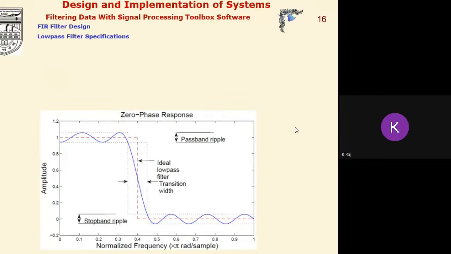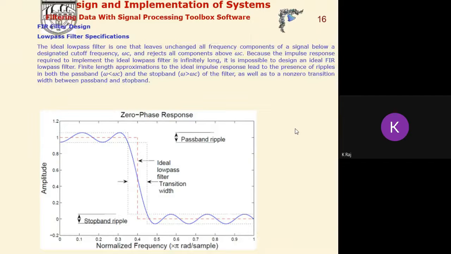Now suppose we are interested in designing the FIR filter. If it is the low pass filter, then ideally the low pass filter is shown by this red line here. But this ideal filter cannot be designed because this requires infinite precision, infinite word length. So we can incorporate ripples either in the pass band or in the stop band, and there should be a transition band in place of the sharp cutoff having no transition band. In a practical filter there should be a transition band here.